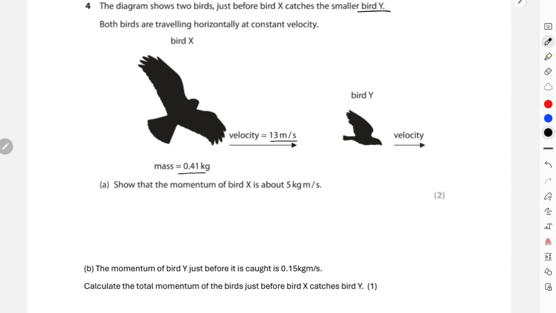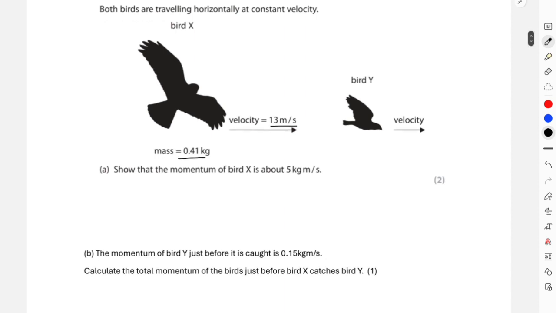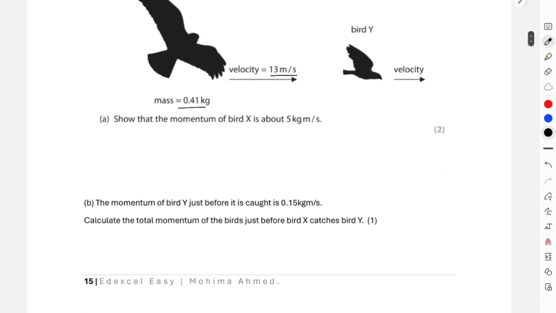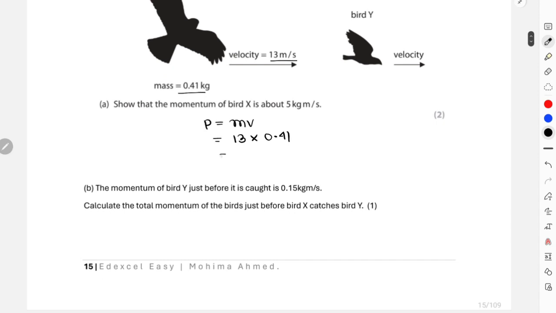The mass and velocity for bird Y were not given. We need to state the momentum of bird X, and show that it is about 5 kg m/s. So momentum is mass times velocity, 13 multiplied by 0.41, which is 5.33.